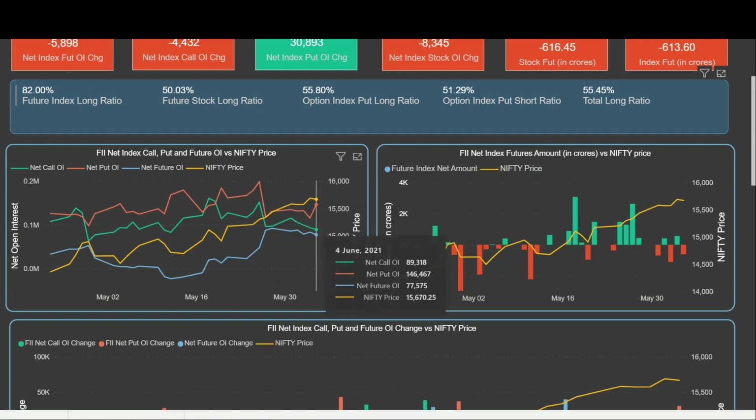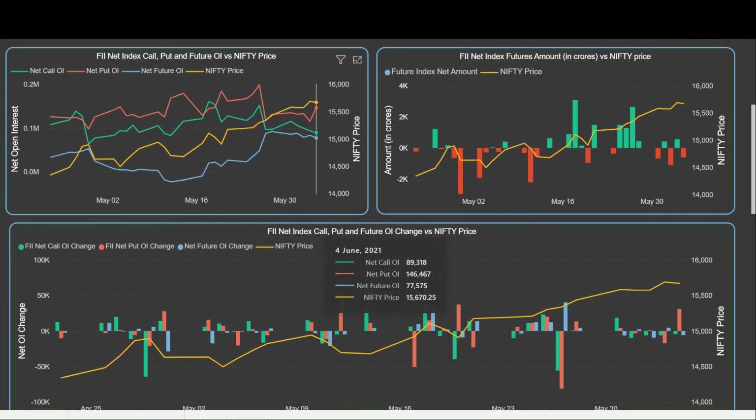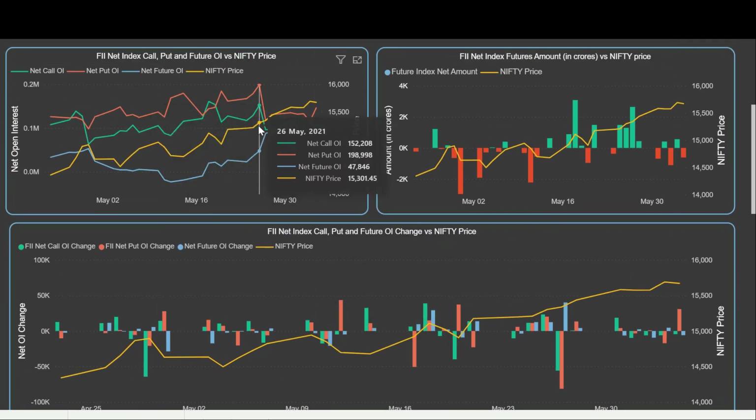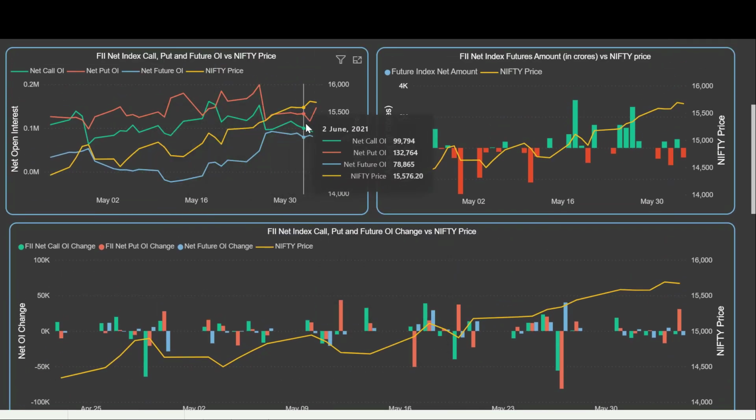So friends, this shows us the high level trend for the past 1 month of net call OI, net put OI, net future OI and the Nifty price. This gives us a very good correlation. Now friends, we move to another graph which is again very important. This graph is giving you the actual positions at that point in time, and this particular graph is showing you the daily OI change.